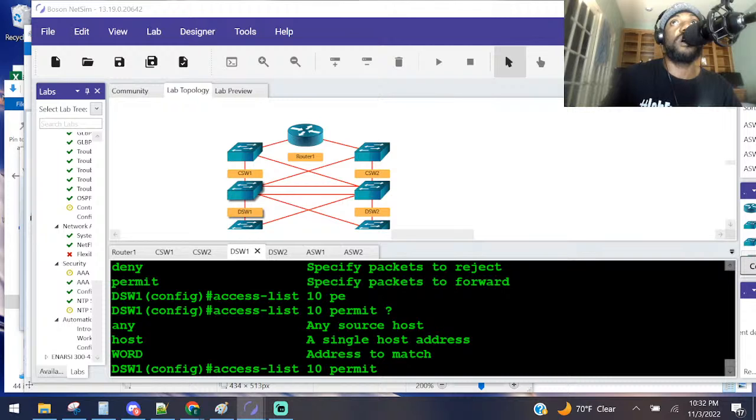The interface of... Let me see. On the distribution switch there. DSW1. Let me see. They said to use... Hang on here.